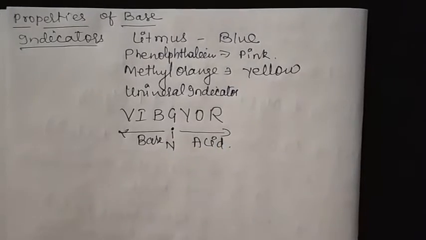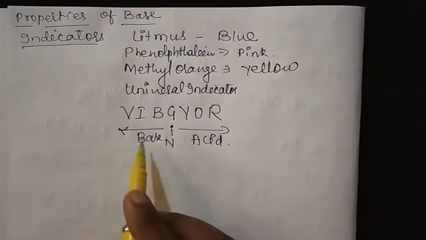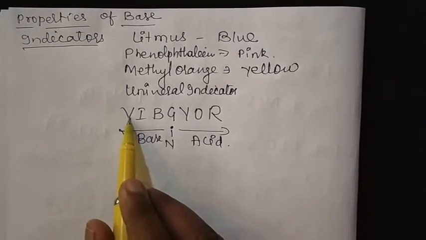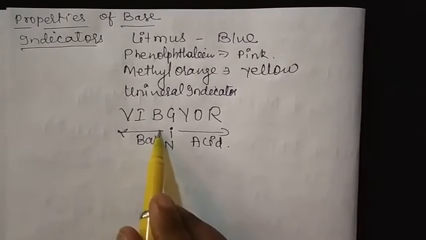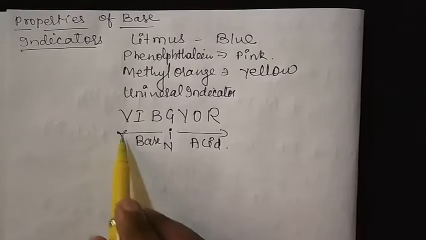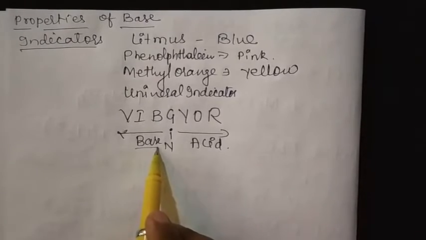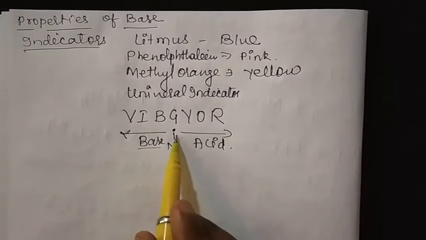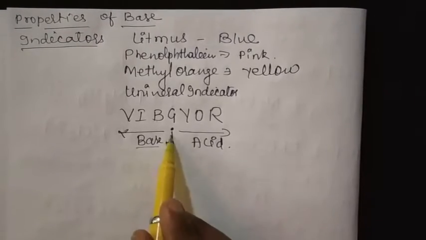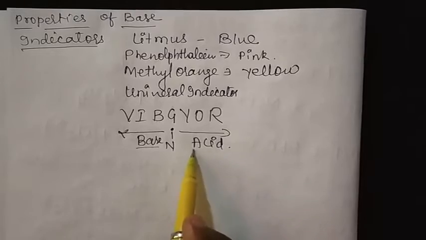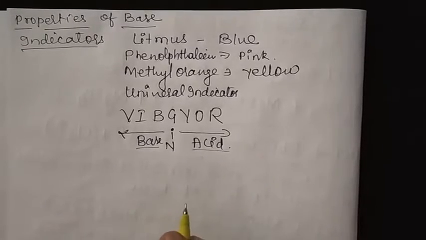So in presence of base, you will see the color changes to violet, indigo or blue. The more it is towards violet, the more highly basic it is. The more it is towards green, the more it is changing towards neutral. And when it shifts towards yellow, orange, red, then it means it is acid.